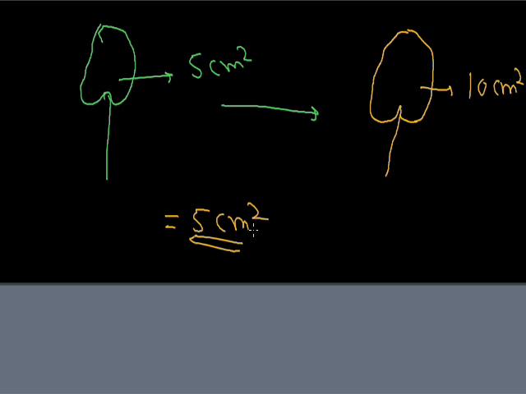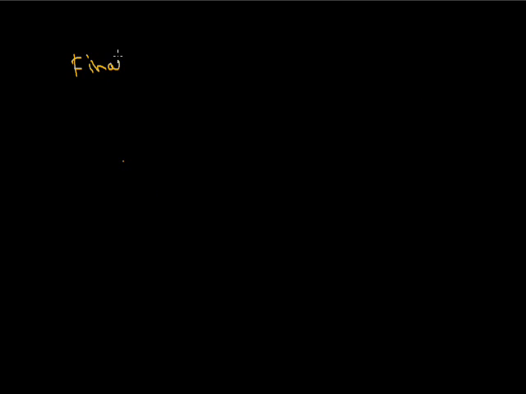The difference between the final area of the leaf and the initial area is 5 centimeter square, and this difference is called absolute growth.